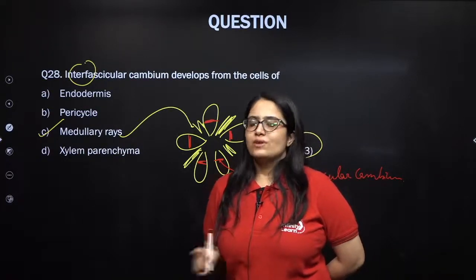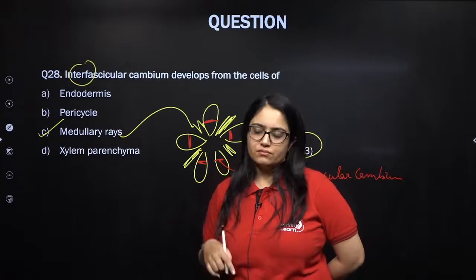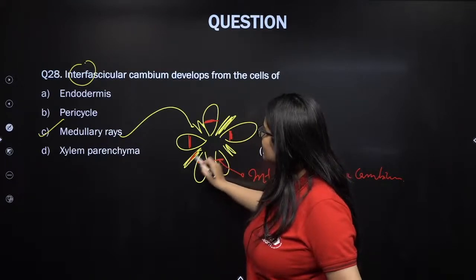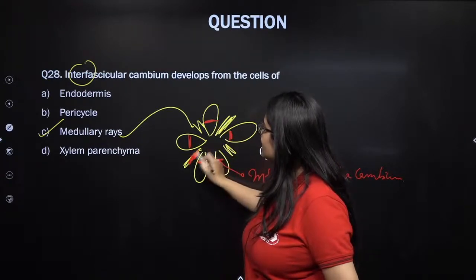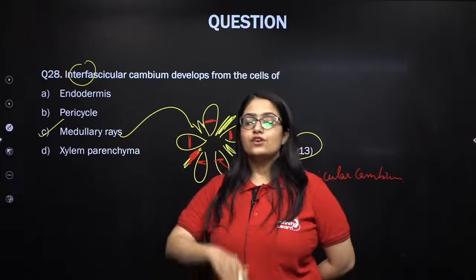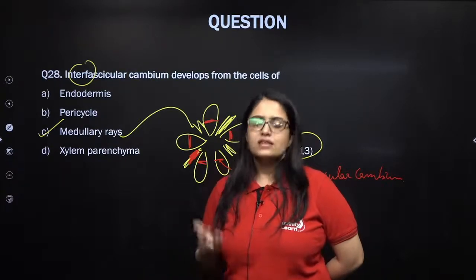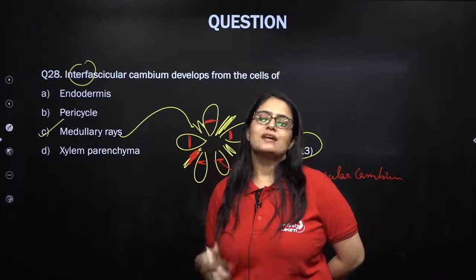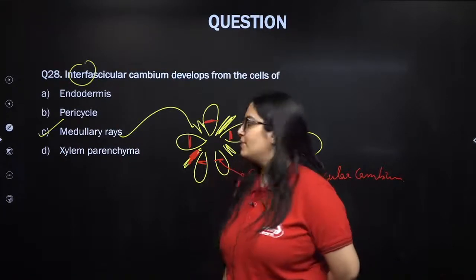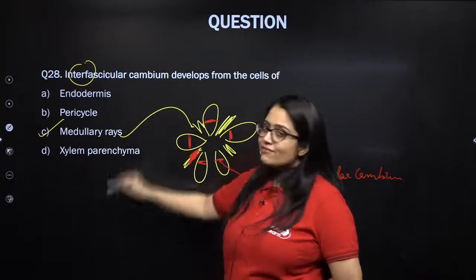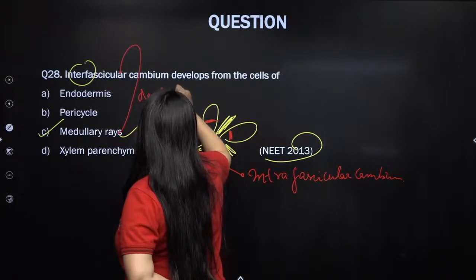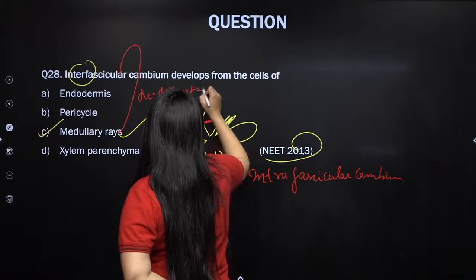But during secondary growth, when this dicot stem takes the decision to undergo secondary growth, what will happen? The cells that are present between these intrafascicular cambium, these medullary rays, will undergo dedifferentiation, will lose their ability to perform a specific function, will regain their ability to start dividing. They will become meristematic and start acting like interfascicular cambium. So these medullary rays will undergo dedifferentiation and form interfascicular cambium. Dedifferentiation means it will become meristematic.